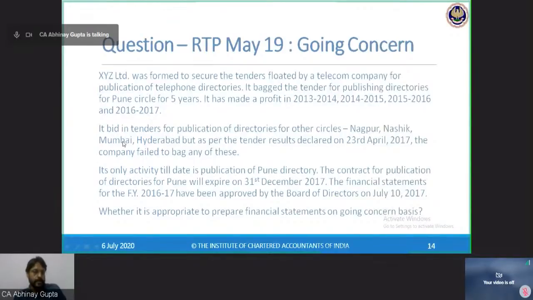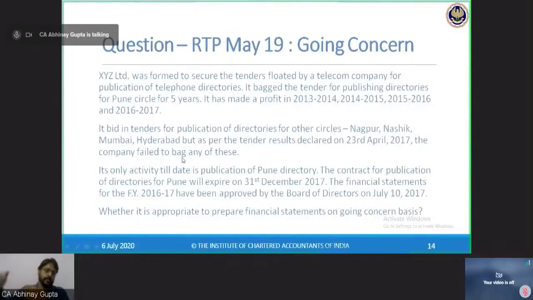Now, it bid in tenders for publication of directories for other cities or other circles: Nagpur, Nashik, Mumbai, Hyderabad. But as per the tender results declared on 23rd April 2017, that is after the end of the financial year for which we are preparing the financial statements, the company failed to bag any of these orders.